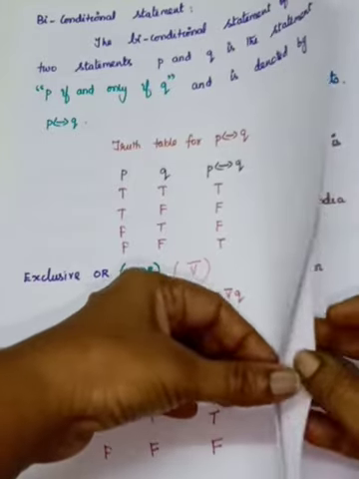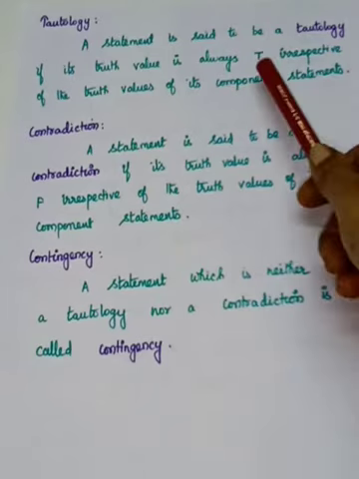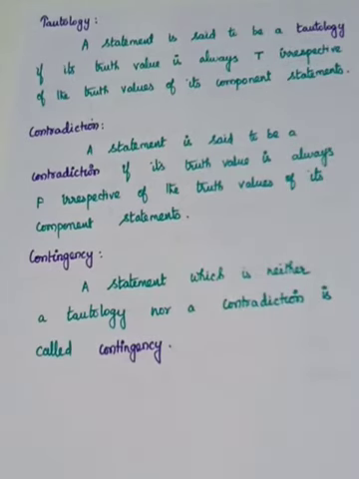Okay, so next one, we are moving to the tautology. Tautology means a statement is said to be a tautology if its truth value is always T, irrespective of the truth values of its component statements. So tautology means its truth value is always T. If the last column of the statement formula contains only T, that statement is a tautology.